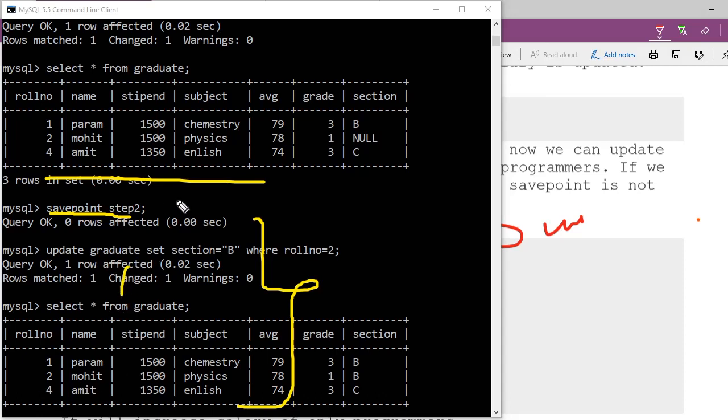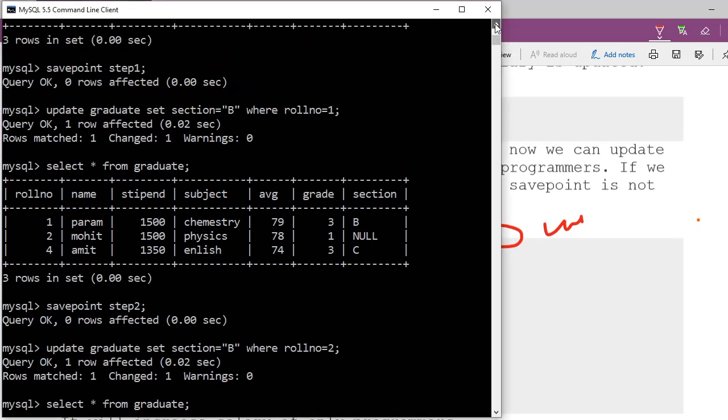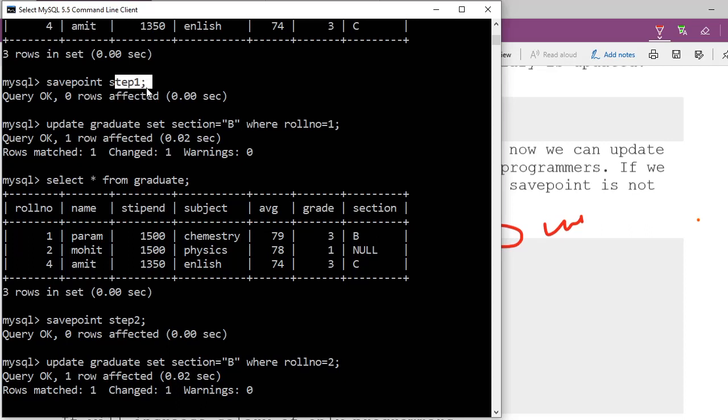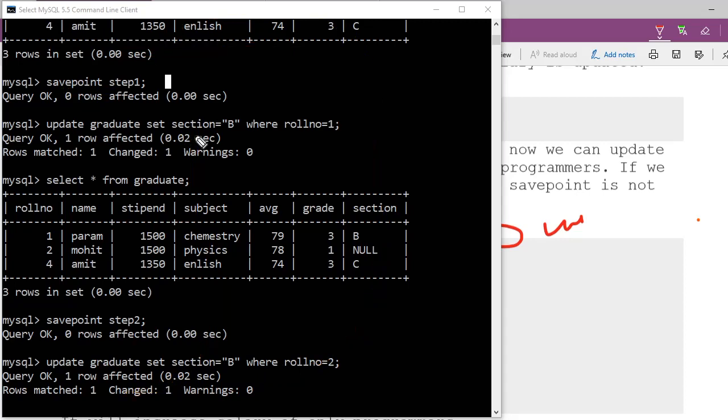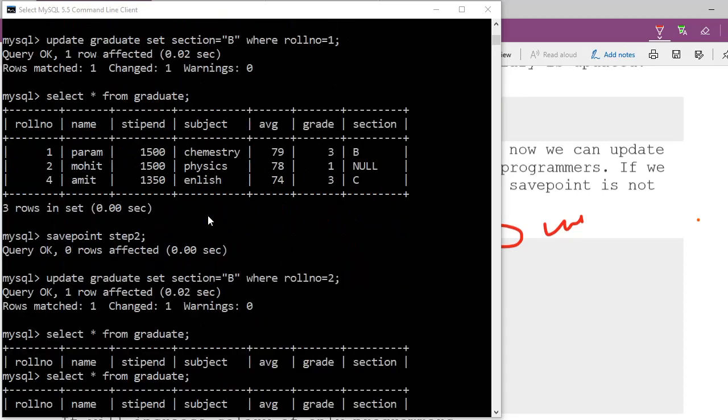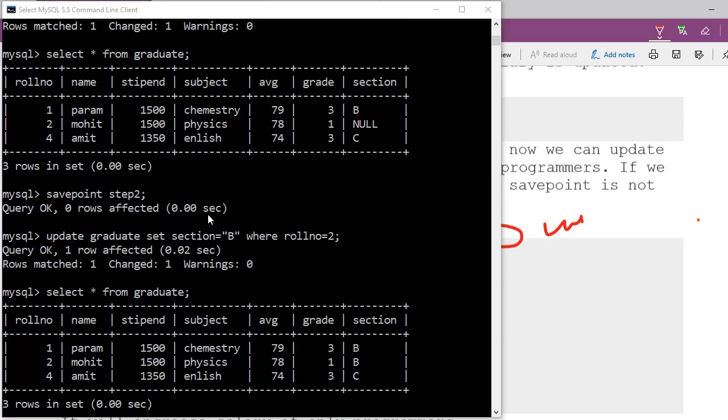Now if I go a little bit up, you see where is save point step number 1 here. I want that everything should be rolled back from step number 1. All the things whatever you did will be rolled back, and your table will be in this status, that you can roll back to save point number 1. Tell me, in save point 1 or save point 2, which one I will undo? Save point 1. Save point 1, then it will undo everything. Undo save point 2 also.